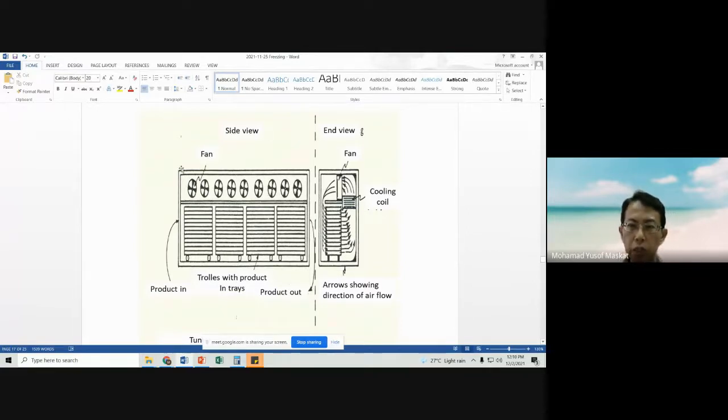So that's how they cool products using air.